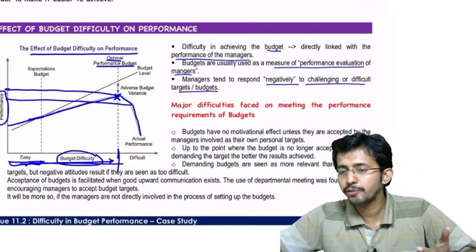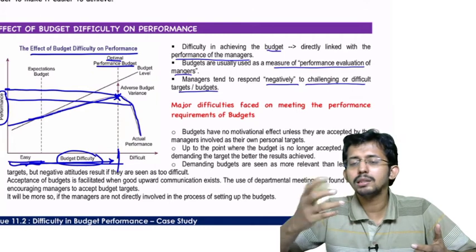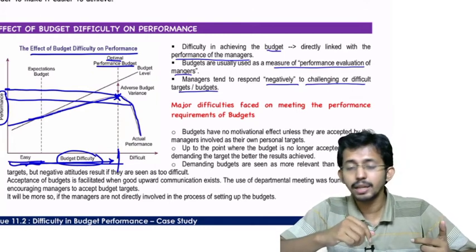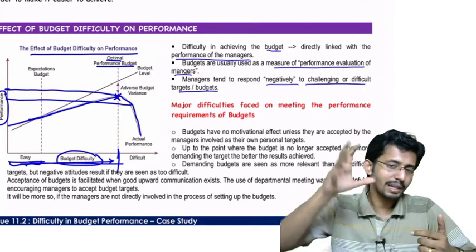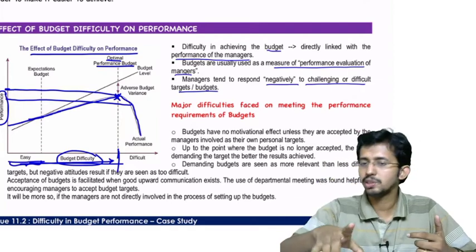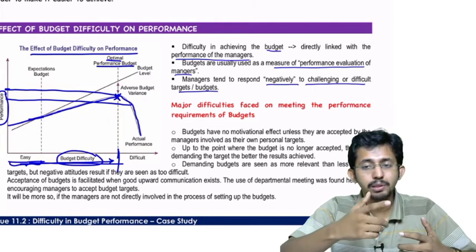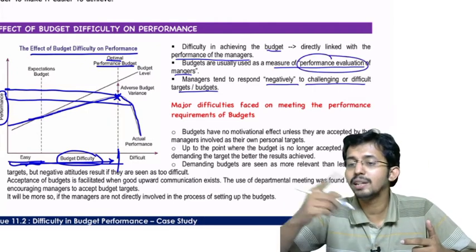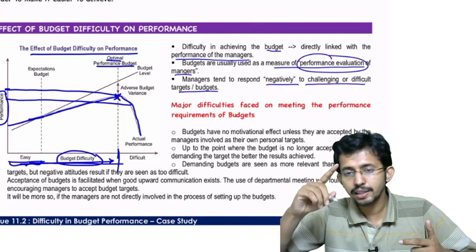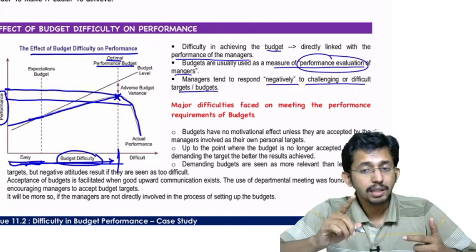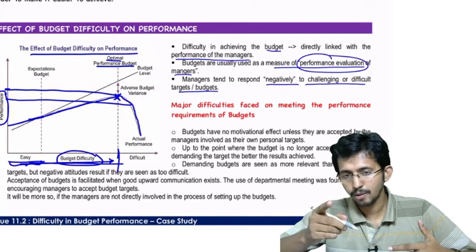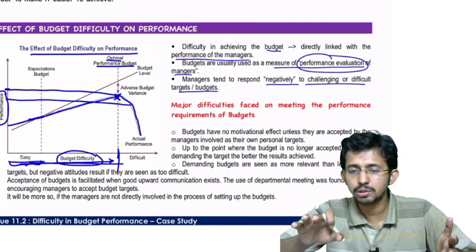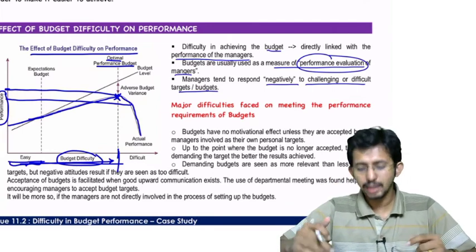Okay, if you give challenging targets, what will the manager say? The manager will say, no, no, it is very difficult to achieve. So you pressurize, you tell them, yes, you need to achieve. What will happen? They will try to achieve because it is a measure of the performance evaluation. So efficiency and effectiveness increase. But if you pressurize too much, or if you give a deadline which is not acceptable or which cannot be met at any cost, then this will only bring down the actual performance.